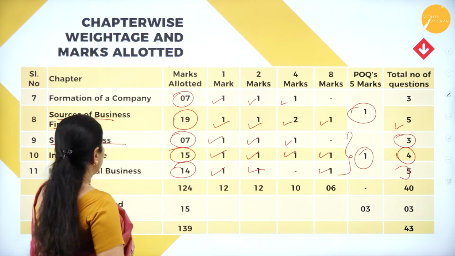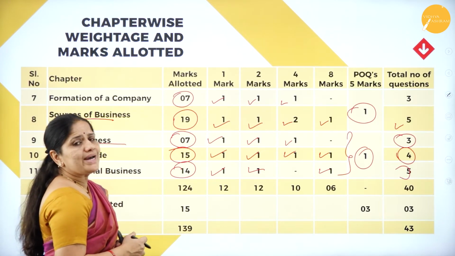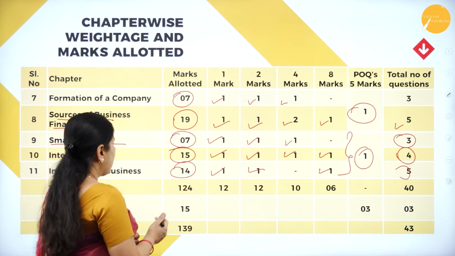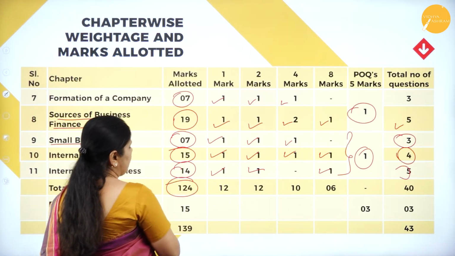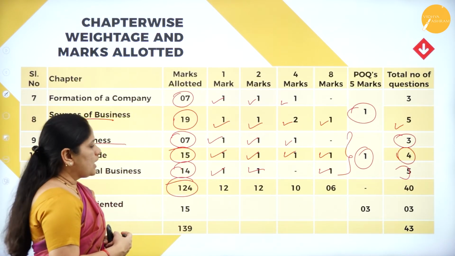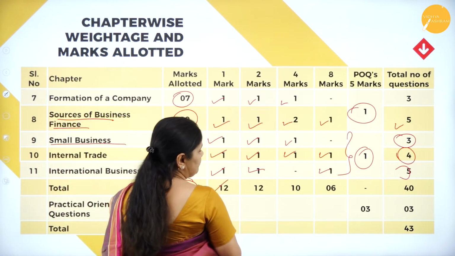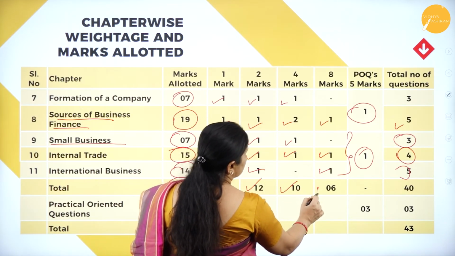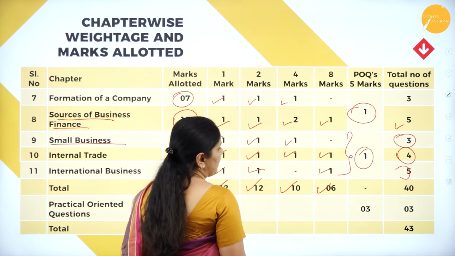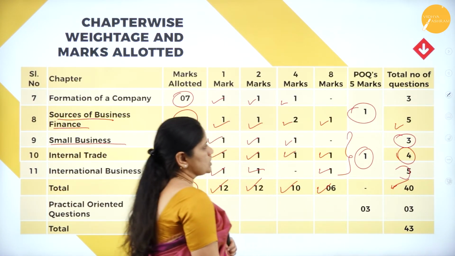So in this way we can see the chapter-wise weightage of marks, and the total number of marks allotted is 124. Now in this 124 we are having 12 1-mark questions, 12 2-mark questions, 4 10-mark questions, 6 8-mark questions, and so the total number of questions is 40.